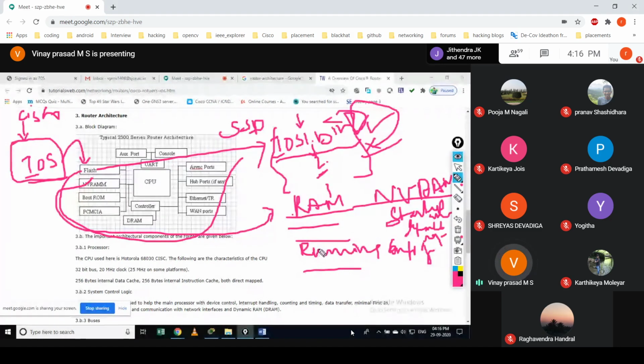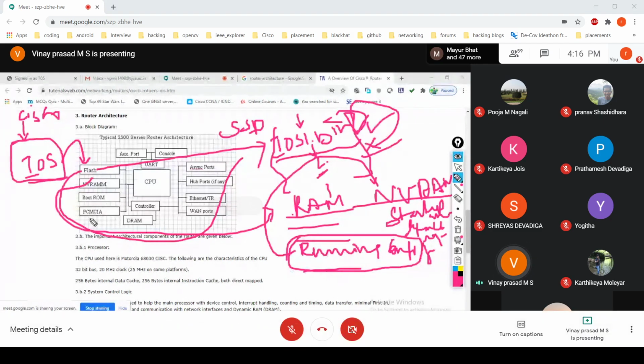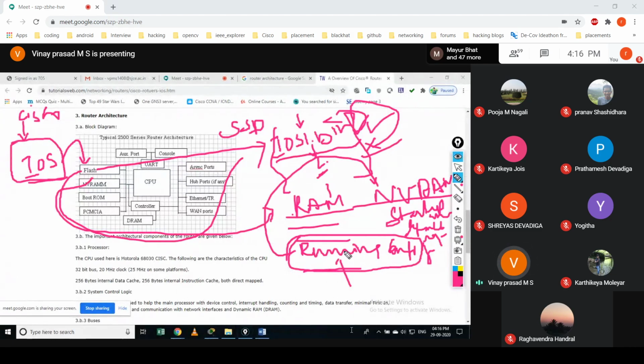If you are not saving this to non-volatile memory, what will happen if the device is rebooted? Whatever data is held by the running config is completely erased. So once you did the configuration, it is saved in the running config, and you should write that information to the startup config, which is held by your non-volatile memory, called NVRAM.